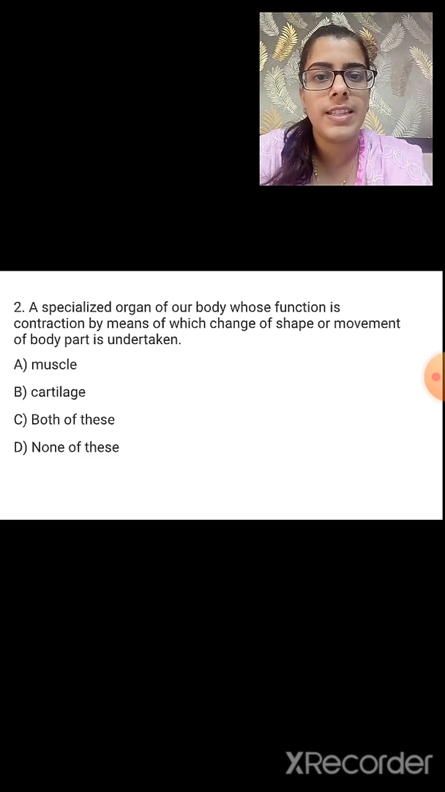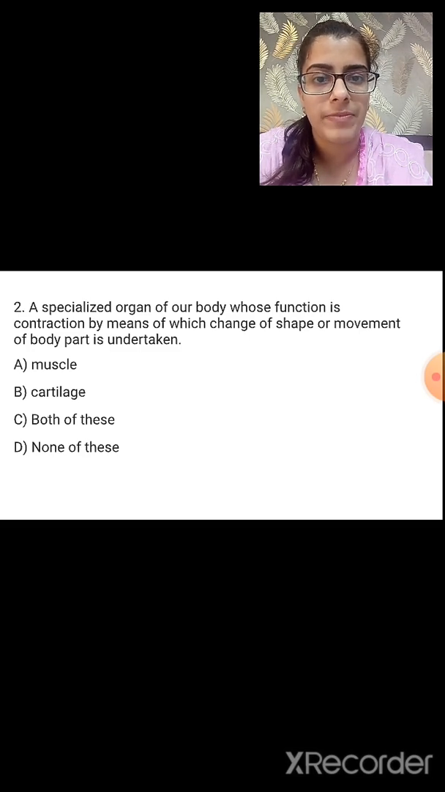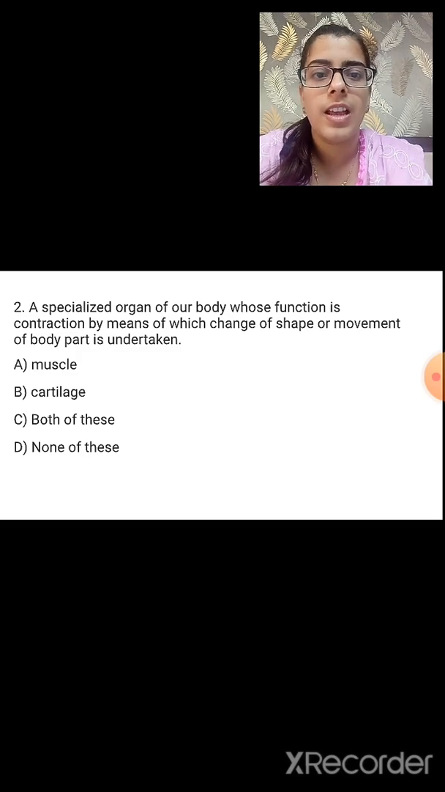Next question. A specialized organ of our body whose function is contraction by means of which change of shape or the movement of the body part is undertaken. So, what is that specialized organ of our body whose function is to contract and due to which the change of shape or the movement of the body part is undertaken? Options are muscle, cartilage, both of these or none of these. So what do you think is the correct answer? It is due to muscle. We can change the shape or the movement of the body.